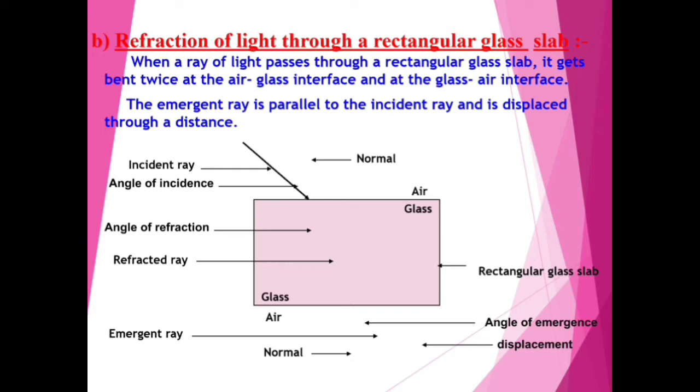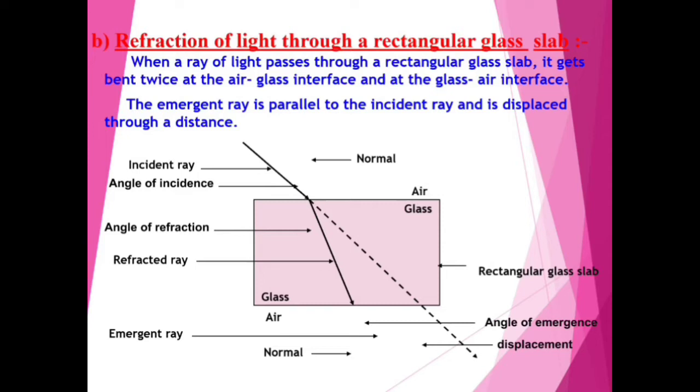This is called incident ray. Suppose the surrounding is air, so air is rare medium and glass is a denser medium, so light gets bent towards its normal. This ray is called refracted ray.